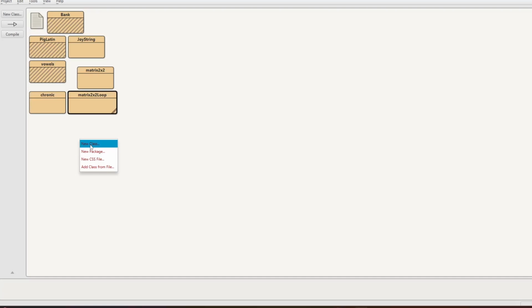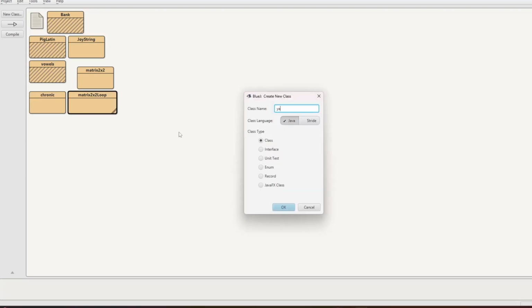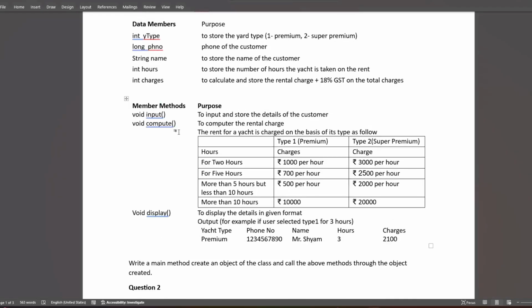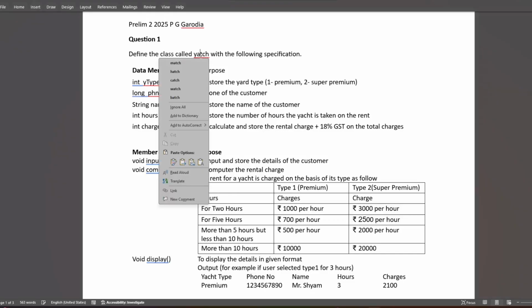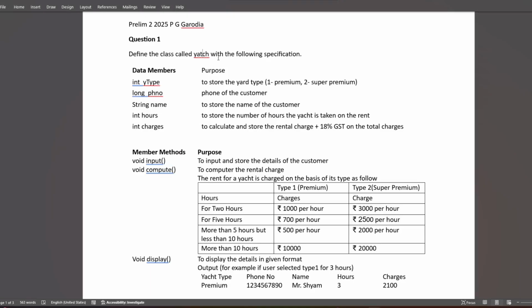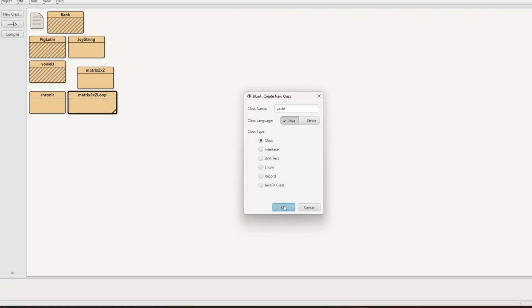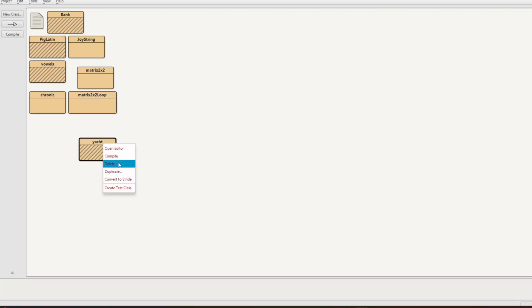I'll just create a new class named Yacht. What's the Yacht spelling? Yeah, Y-A-C-H-T, sorry, my bad. That's Yacht, that's correct. And we'll open the editor.